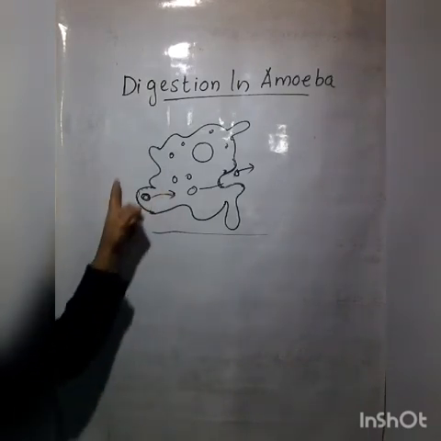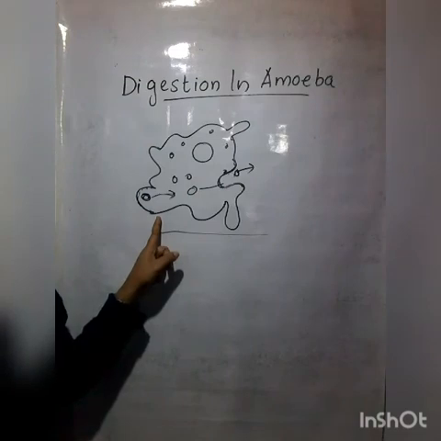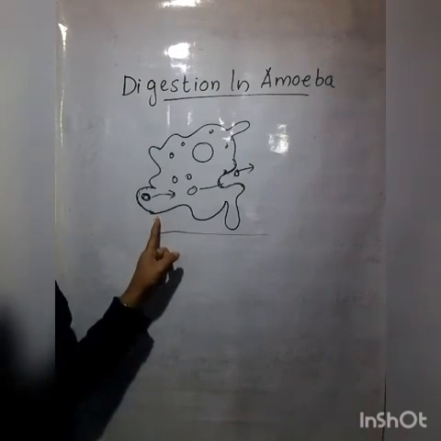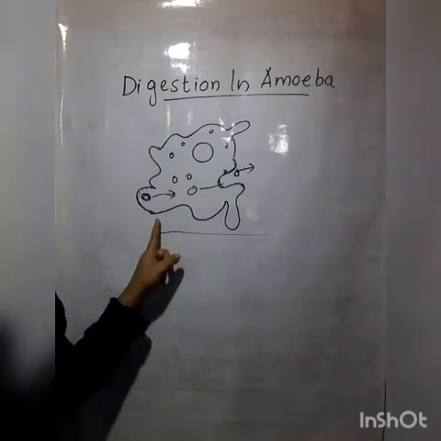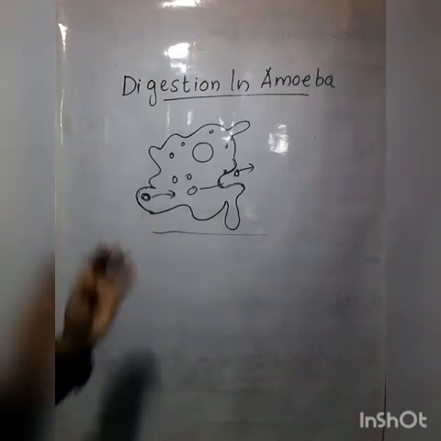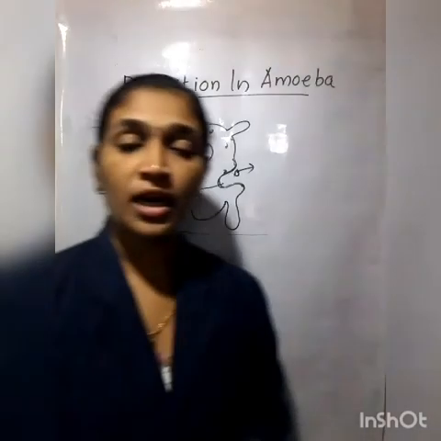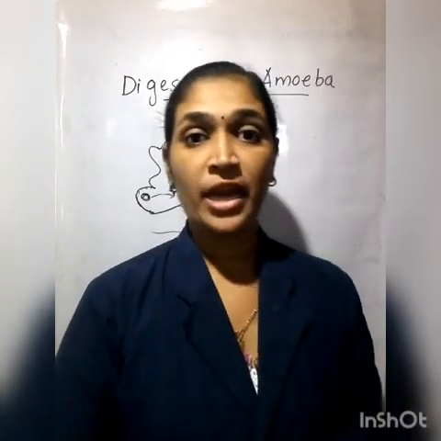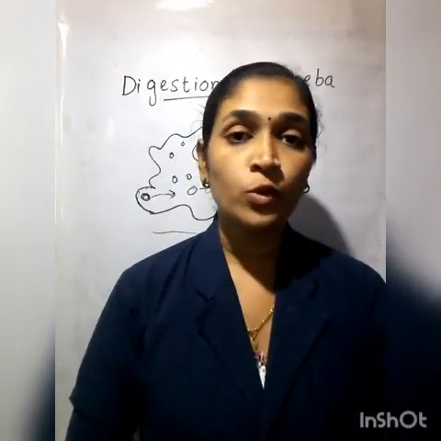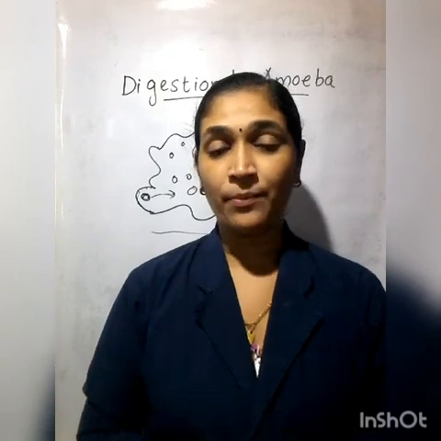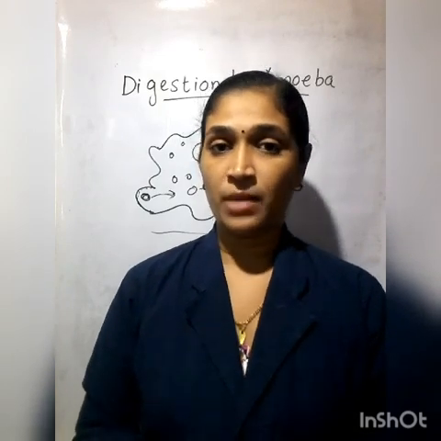So which is the part used for engulfing the food vacuole? That is pseudopodia or false feet. Hope you understand the digestion in the single-celled organism named amoeba. So that's all about this chapter, nutrition in animals.